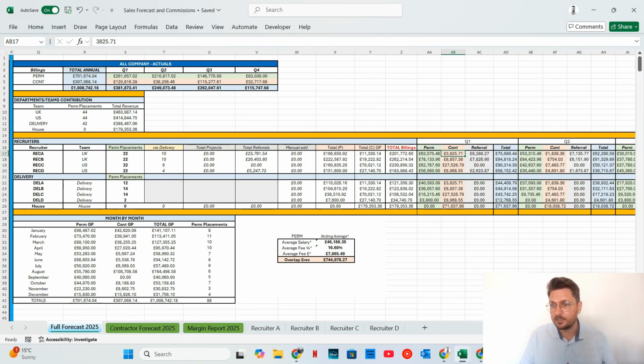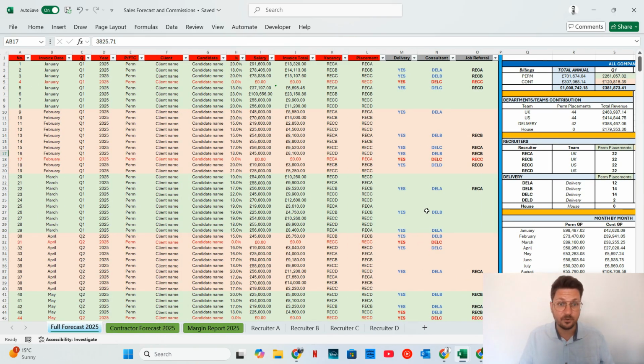If this is something that you are keen on exploring or want a framework for, then get in touch. But if you are prepared to build it yourself, absolutely fine. But I would say be careful with the calculations. If you're relying on this for commissions, you've got to be really, really thorough with your calculations to work it out. But I hope it helps. It's something that you could use for your business, especially if you've got multiple recruiters and multiple revenue streams. Hope that makes sense. Cheers, bye.